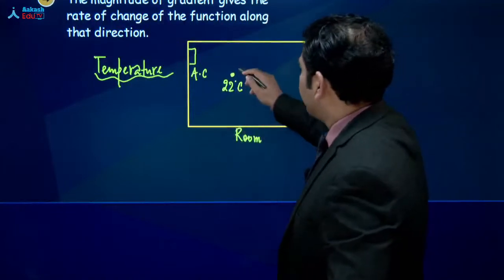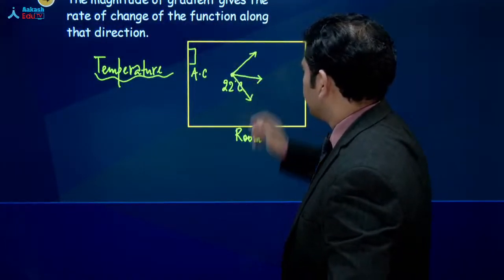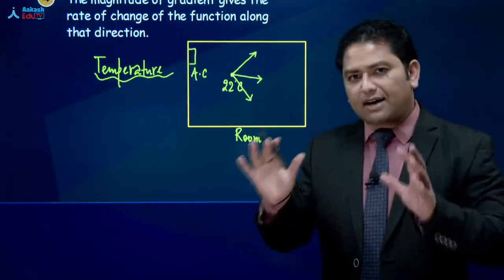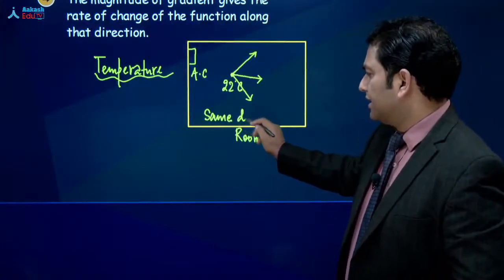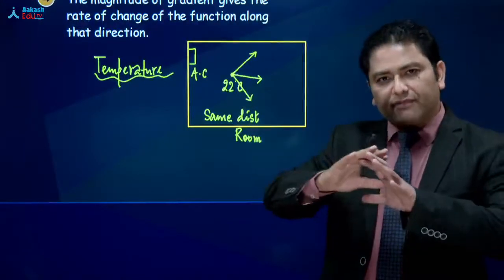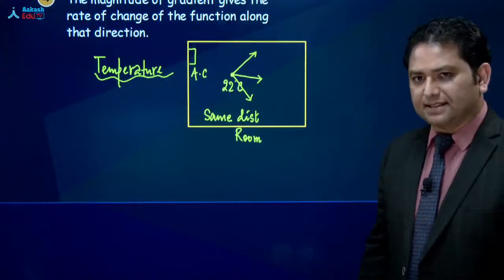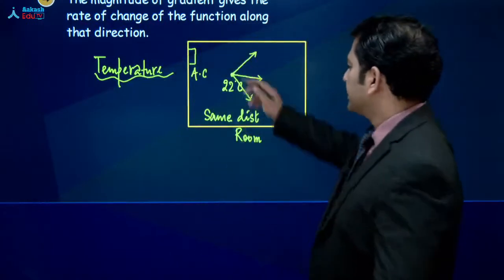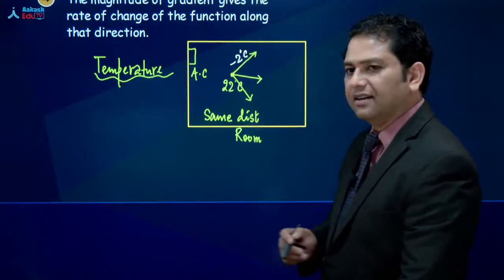Now if I travel in this direction, in this direction, in this direction, suppose I travel the same distance, okay, ऐसा नहीं है कि यहाँ आप ज़्यादा करें यहाँ कम करें, every possible direction you travel the same distance. In that given case, suppose in this direction temperature falls by -2 degrees centigrade.